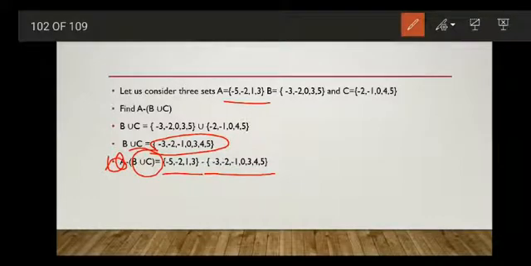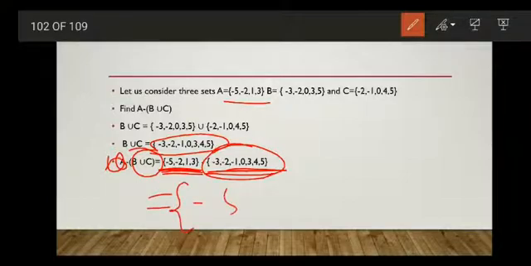So take all the elements of A that are not in B union C. Take the first element, minus 5. Minus 5 is not there in the second set, so A difference B union C will have minus 5. Then minus 2. Minus 2 is there in the second set, so leave minus 2. Then 1. 1 is there in A but not in B union C, so take 1. Next is 3.